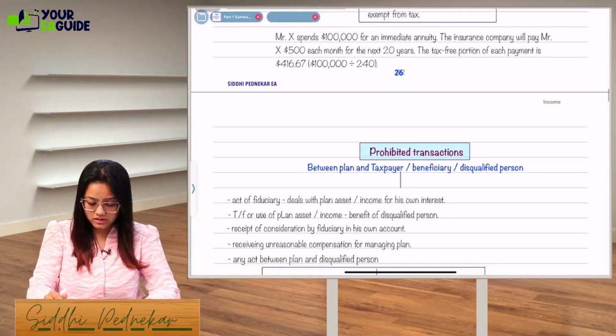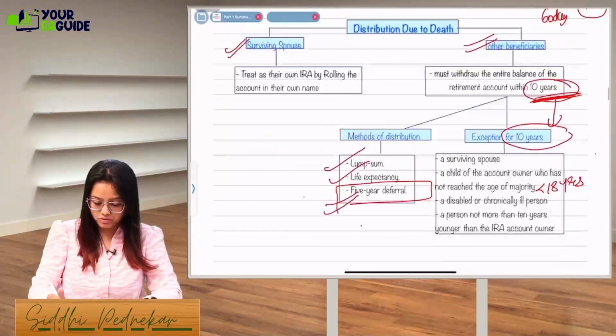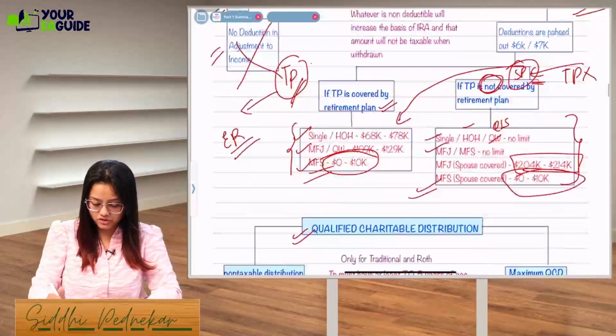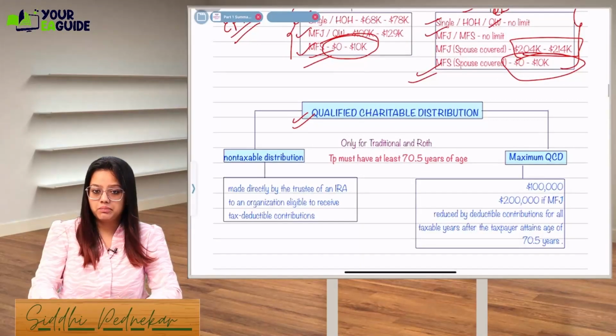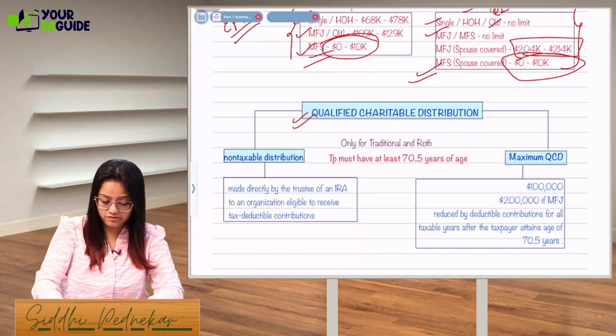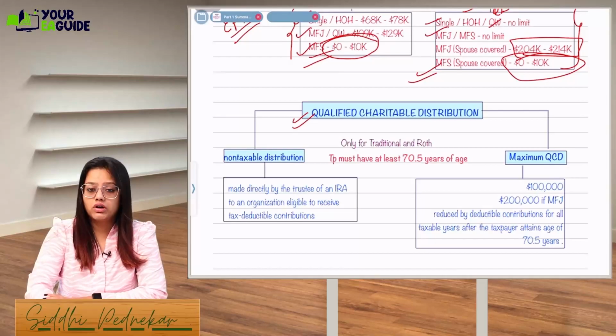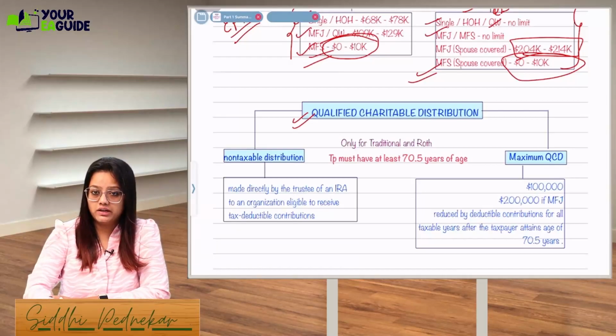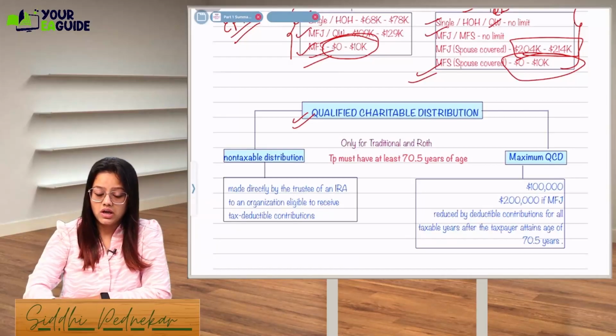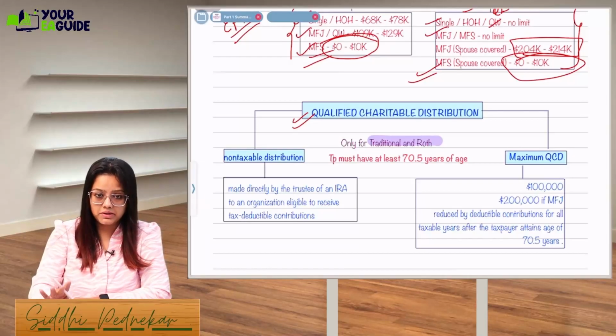Next is the prohibited transactions. Okay, before moving to that, let's complete the qualified distribution by way of charitable distribution. Here the age limit is different. If you want to distribute the amount to charity directly from your IRA account, this is allowed only in case of traditional and Roth IRA. The employee related plans will not be allowed to take any charitable distribution. Means 401k plan, SIMPLE plan, SEP plan, will not be allowed to take a charitable distribution.